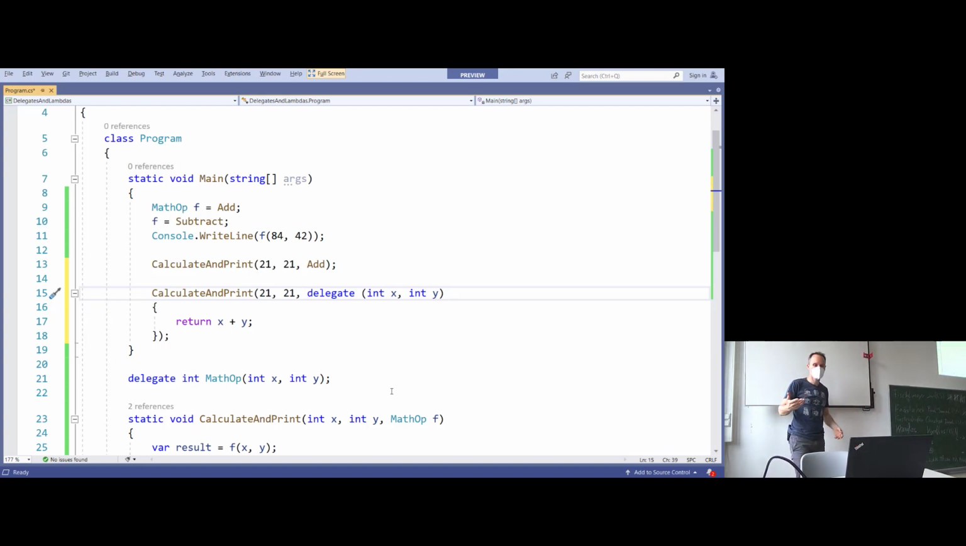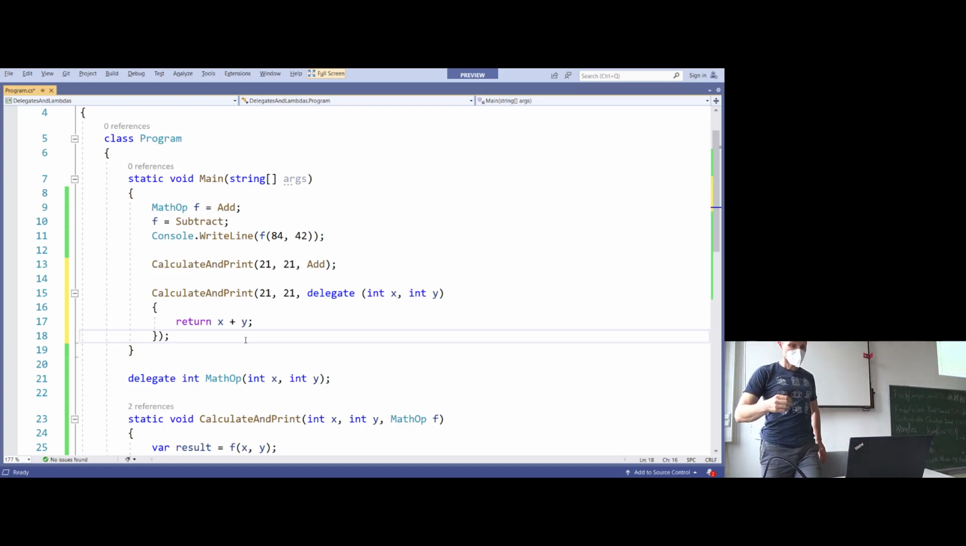tell Visual Studio or C# what the delegate returns, because it can simply take a look at the code and it will find out that int plus int is int. So this is how we can very easily put the code, the code of the add method, directly where it should be. Now we can make that code a little bit smaller.